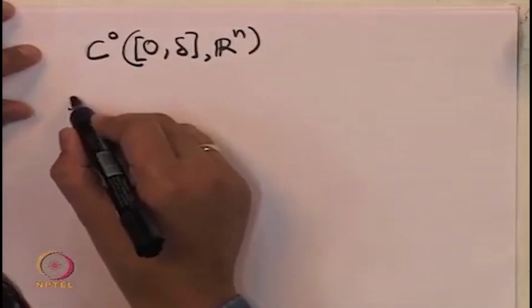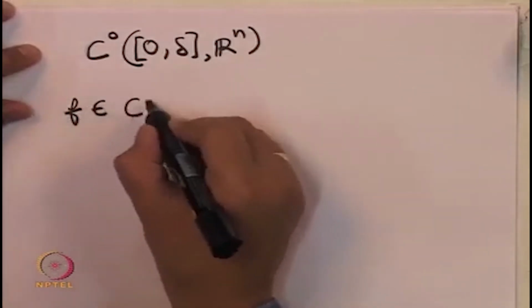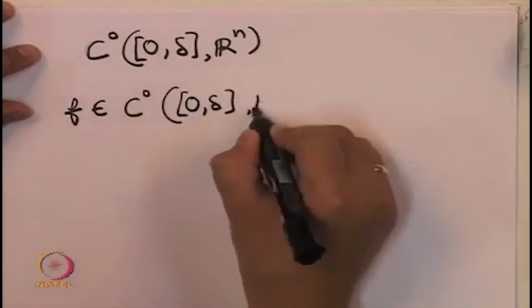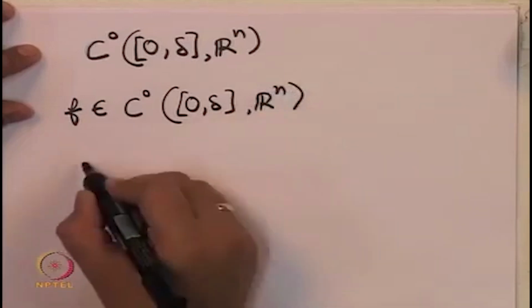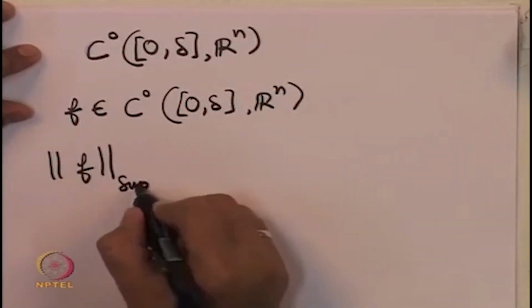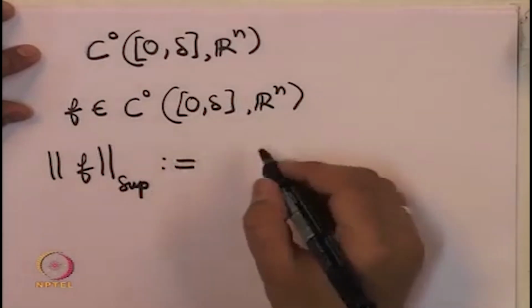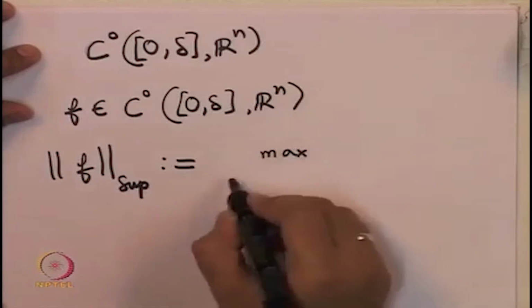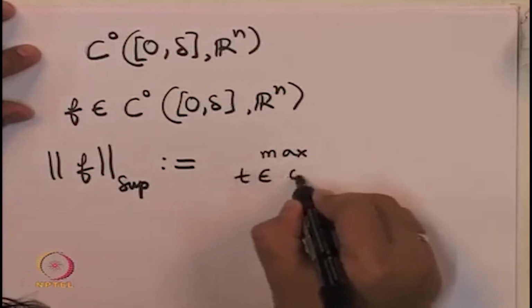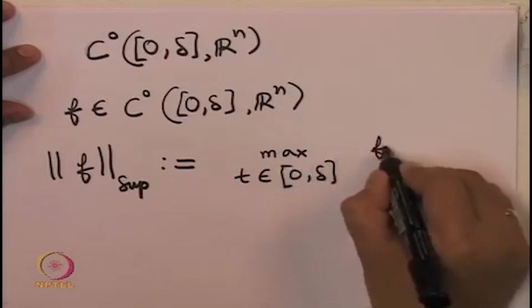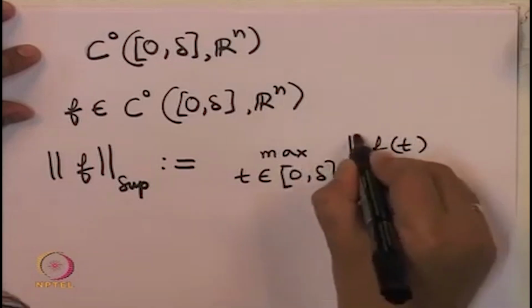What is a sup norm? If f is an element of this set, then the sup norm we are going to define as the maximum, when t varies from 0 to delta, of the norm of f of t.